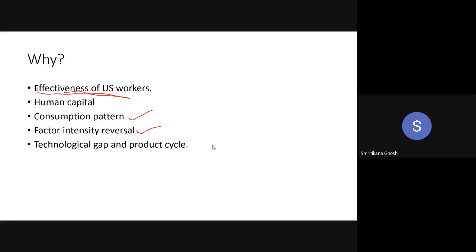But the critics, they have just divided the capital stock in 2 parts. First one is human capital and the second one is physical capital. And after dividing that, they say that still that paradox is there. You cannot explain with the help of human capital. Human capital is not the way to find the solution of this paradox. Critics did that. They have divided the total capital stock in 2 parts, human capital and physical capital, and then they analyzed the data and say, no, the paradox still prevails.